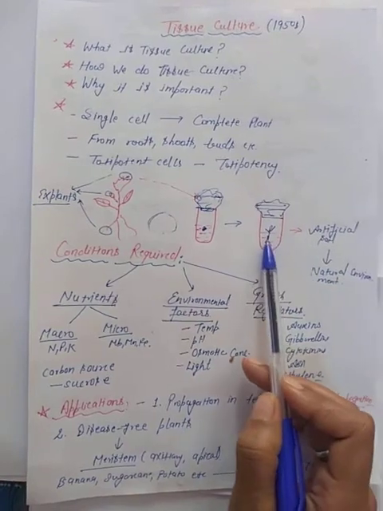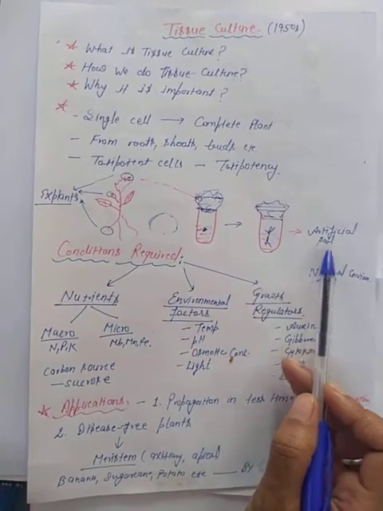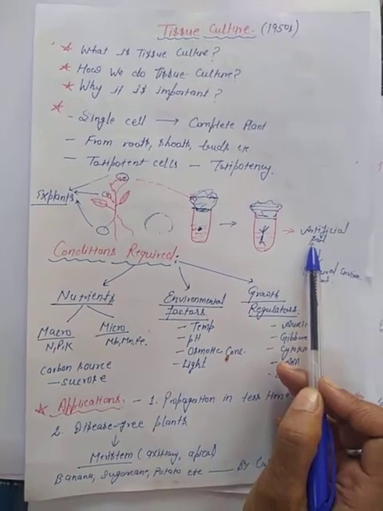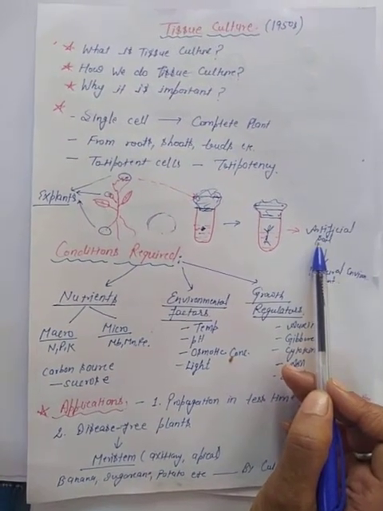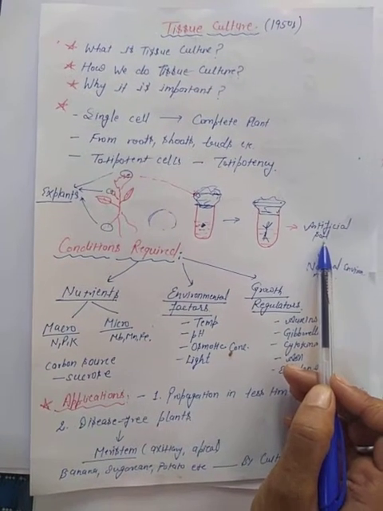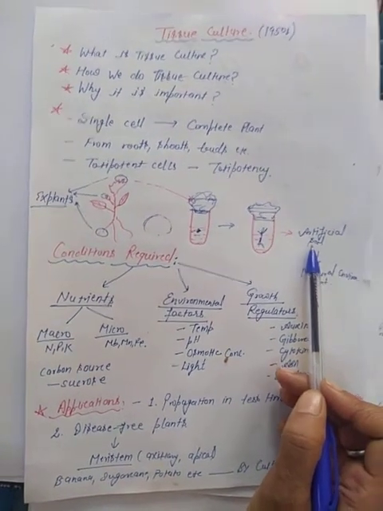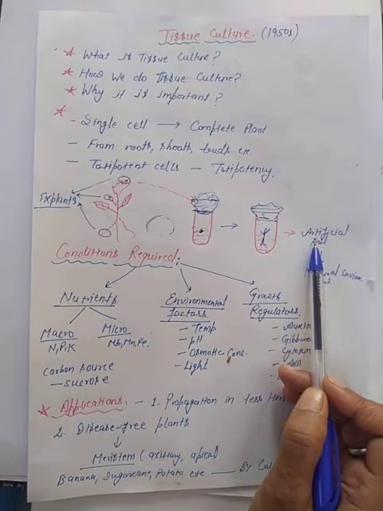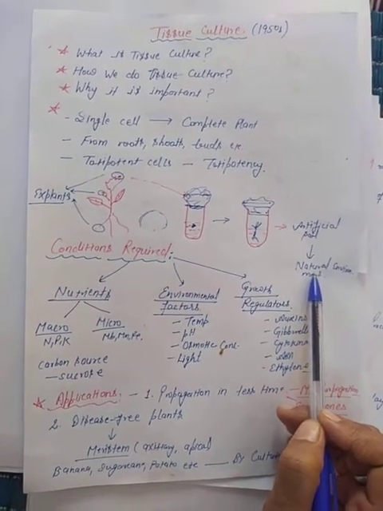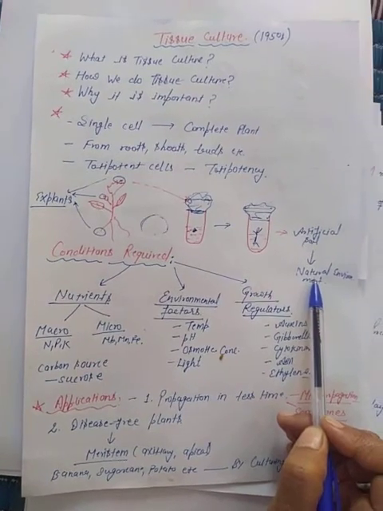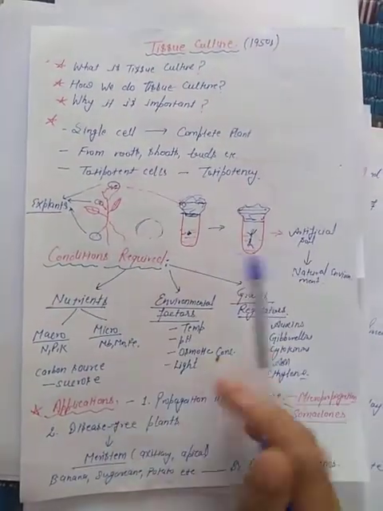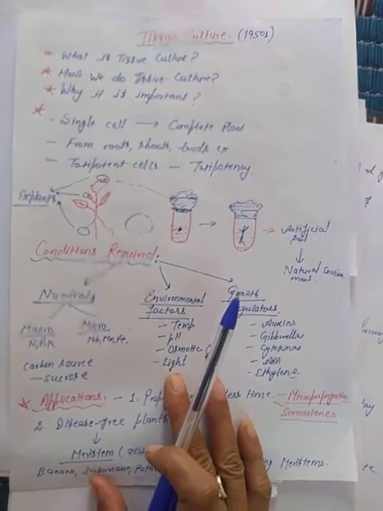So we will first take this plant and use artificial soil, meaning we have to enrich the soil with additional nutrients here, using fertilizers and so on. Then after some time, after a week or about 10 days, we will shift this to the natural environment gradually. So this is the complete outline of the tissue culture technique, how tissue culturing is done.